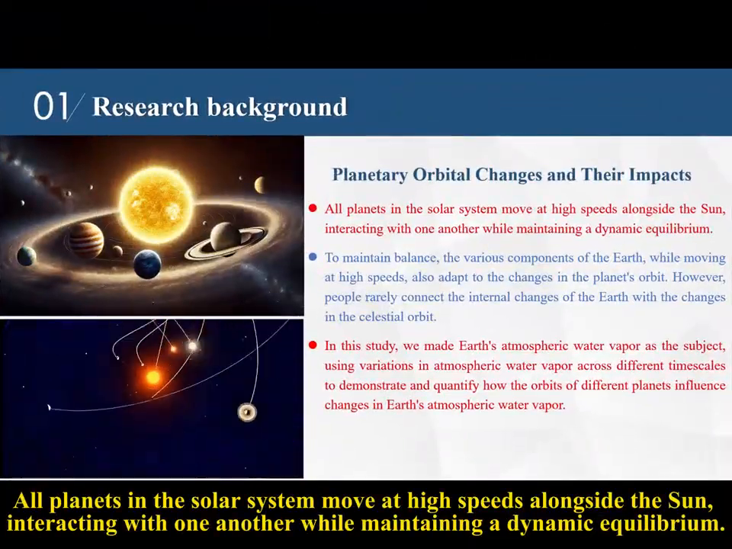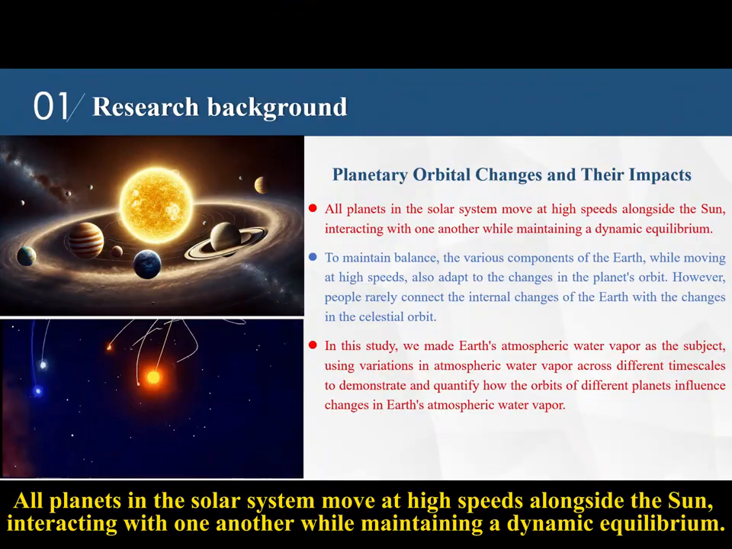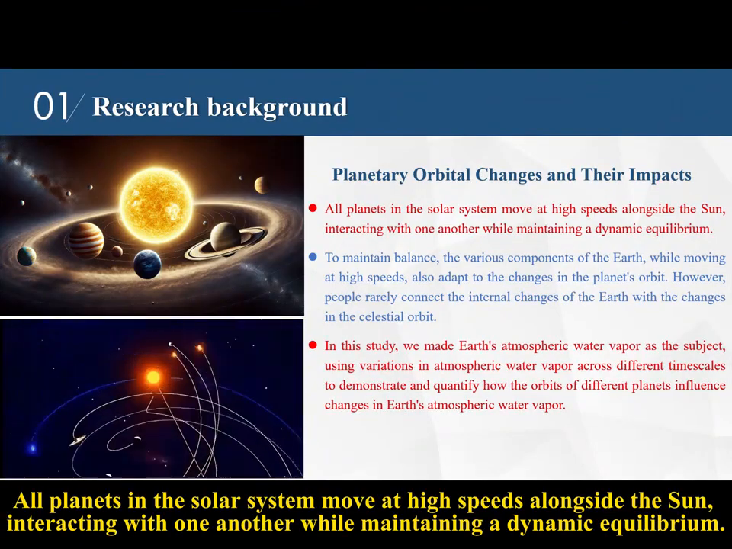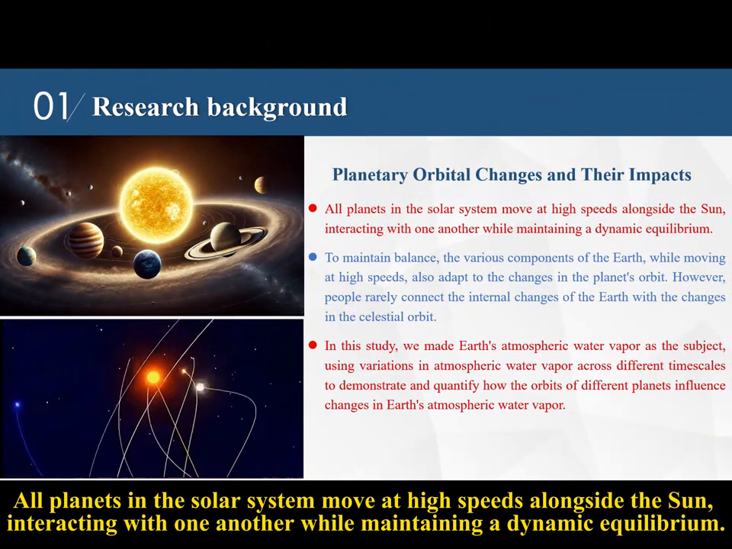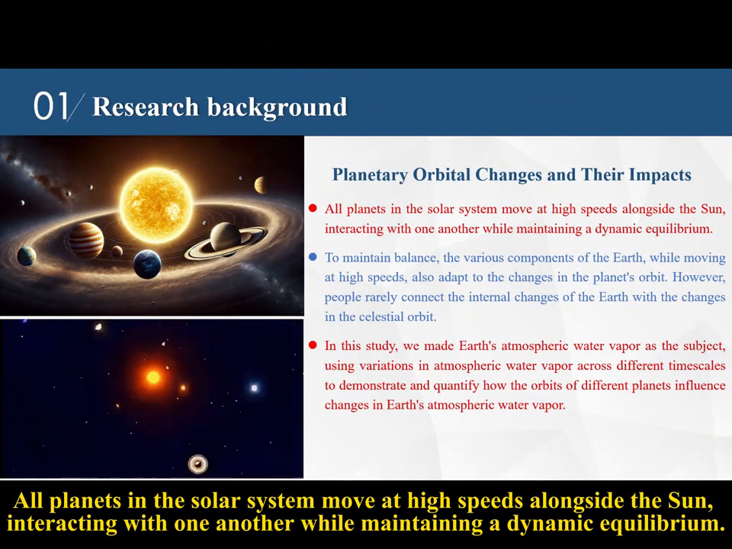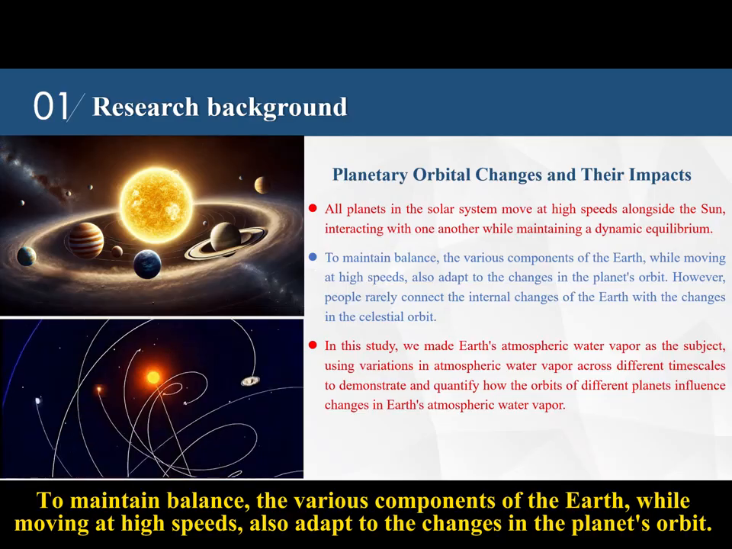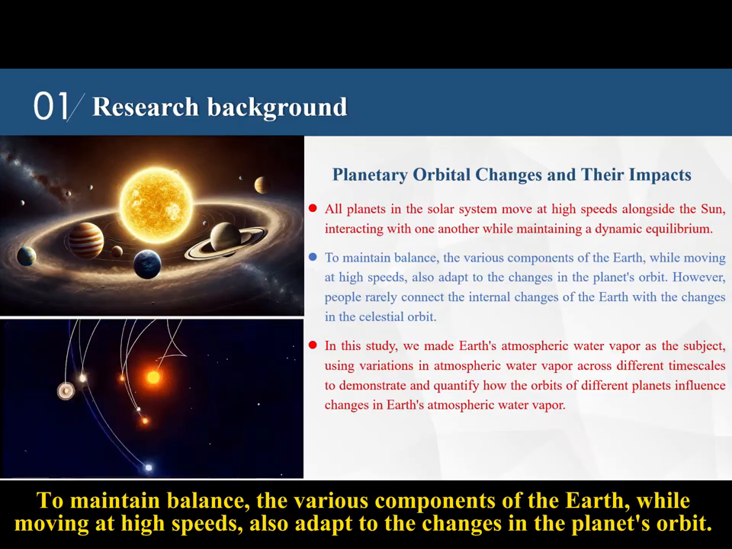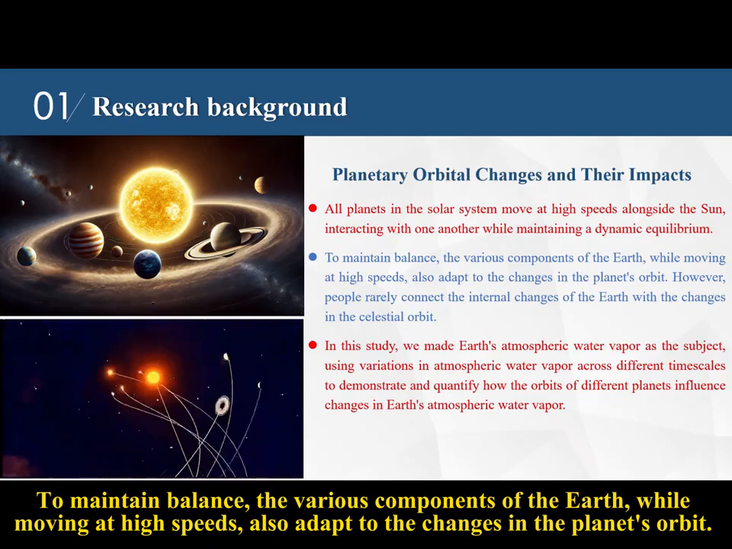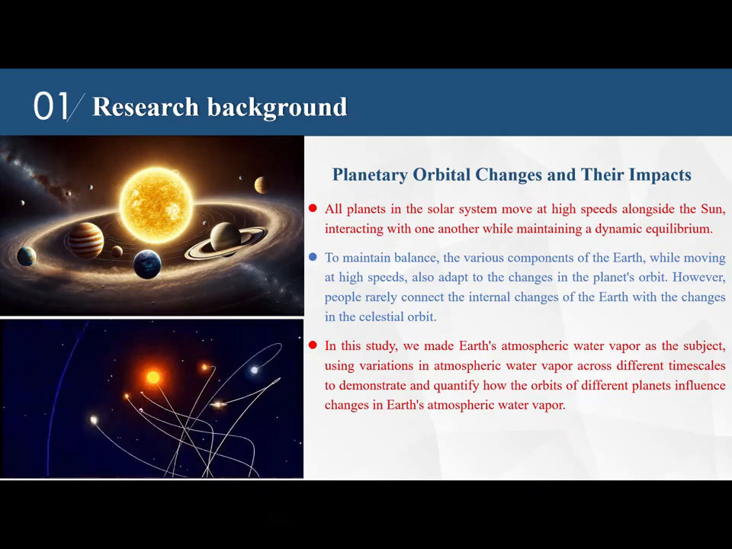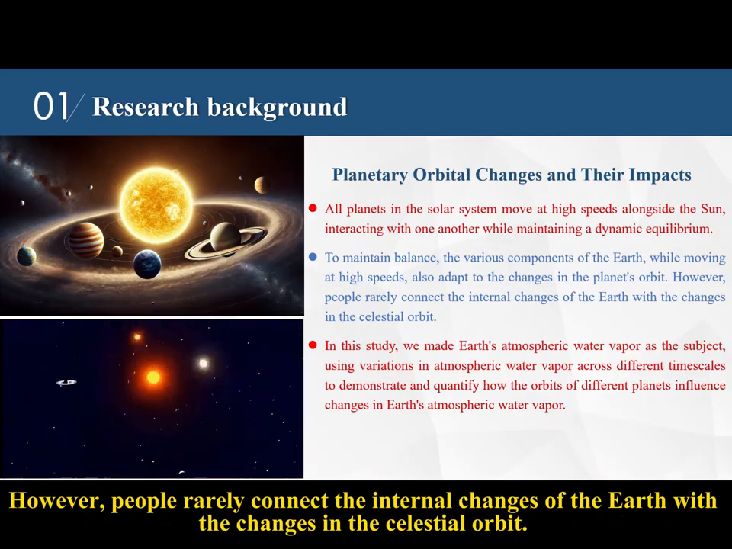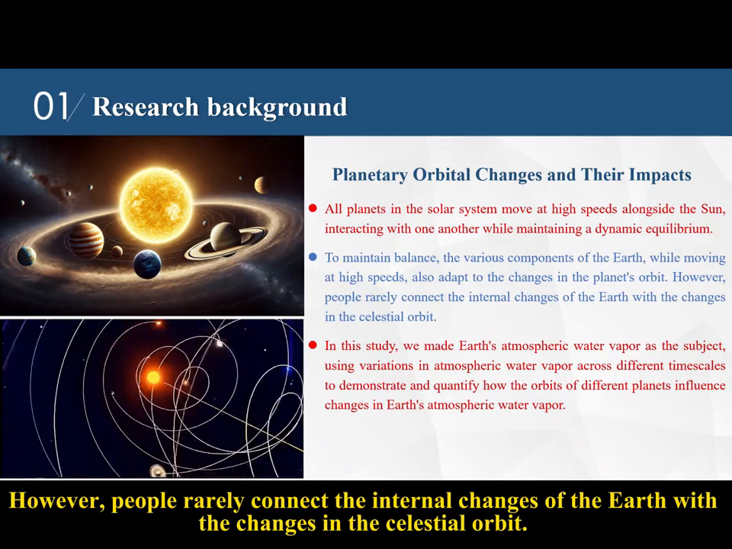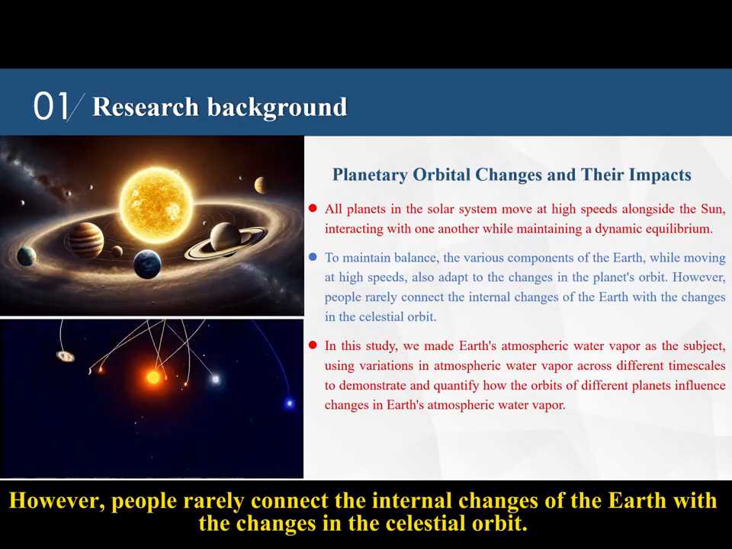All planets in the solar system move at high speeds alongside the Sun, interacting with one another while maintaining a dynamic equilibrium. To maintain balance, the various components of the Earth, while moving at high speeds, also adapt to the changes in the planet's orbit. However, people rarely connect the internal changes of the Earth with the changes in the celestial orbit.